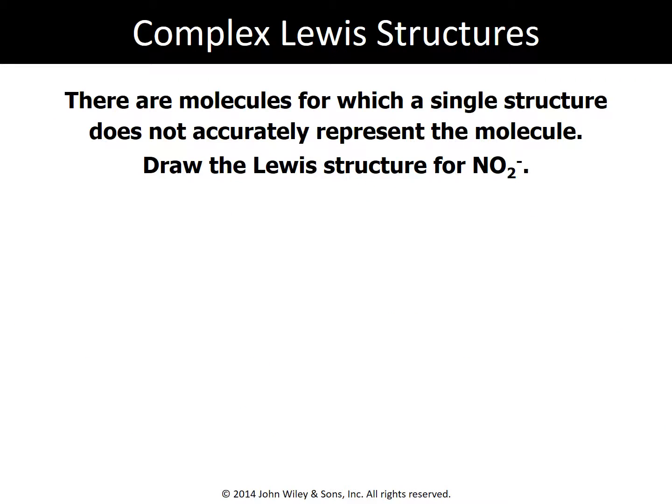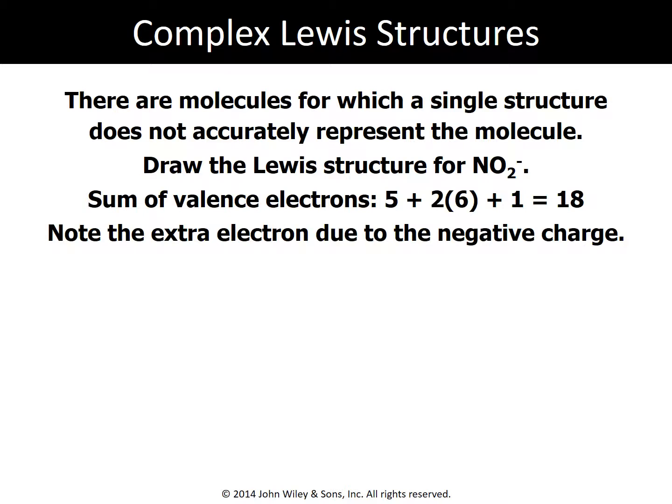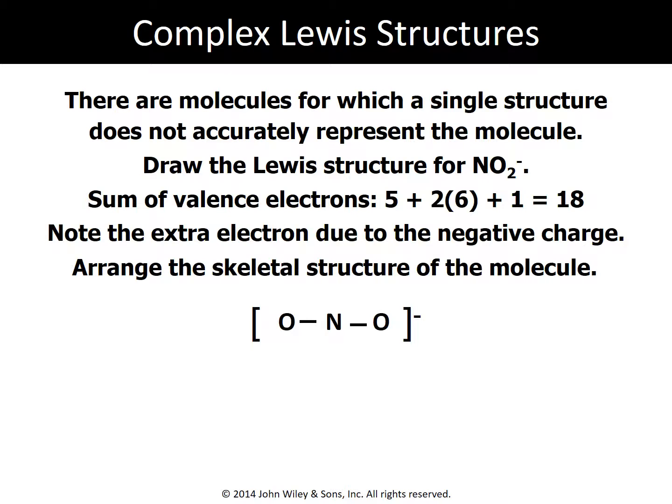Now let's focus on one with a negative charge. So here we have our nitrite group with 5 coming from nitrogen, 2 oxygens at 6 valence electrons each, and we're going to add one more here because it is a negative molecule. It's giving us a total of 18. So we're going to start with our structure, having an oxygen single bonded to a nitrogen with another oxygen on the other side. Notice we have brackets here with our negative charge.